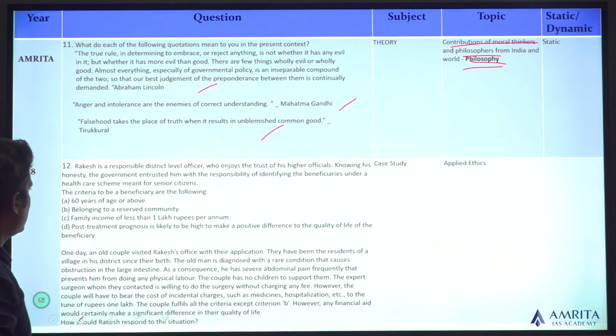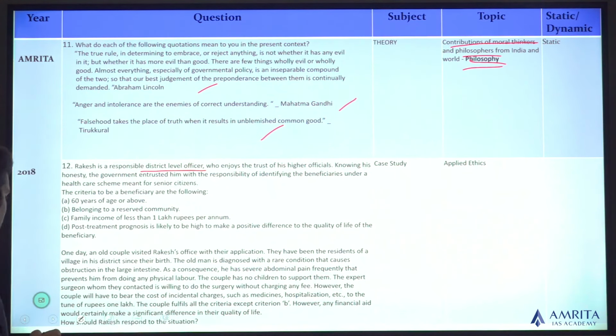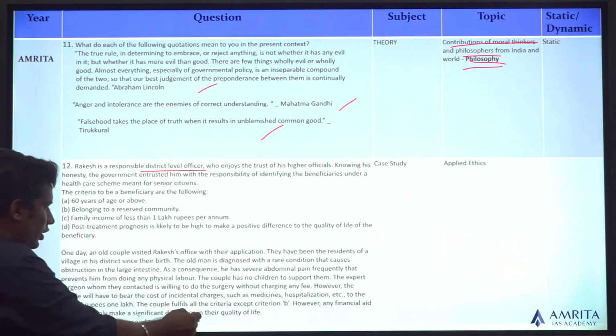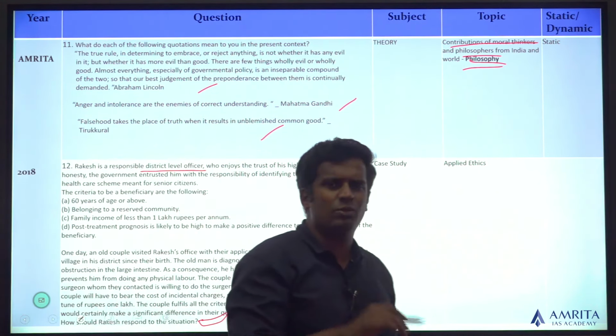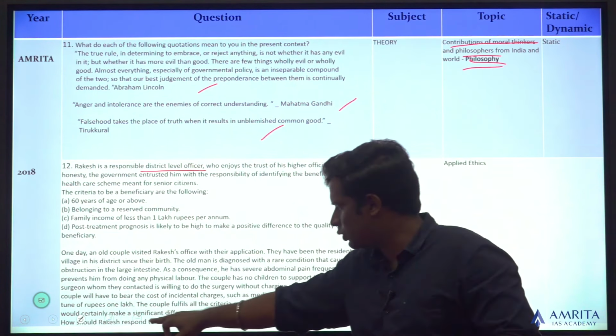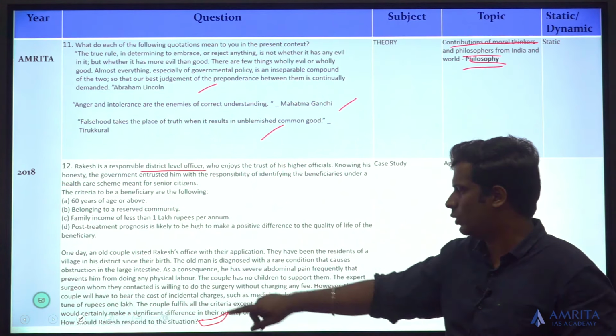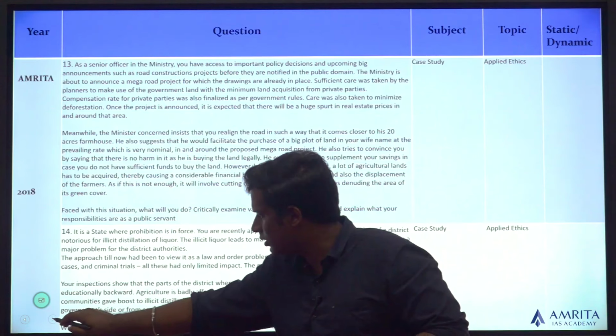Look at the case studies. It puts you in the position of a district level officer and it asks how the primary agent, Rakesh, would respond to the situation. It's just asking about the response. Rather a straightforward question. It gives a scenario and asks how you will respond. How could Rakesh respond to the situation? That's the only thing being asked in this.